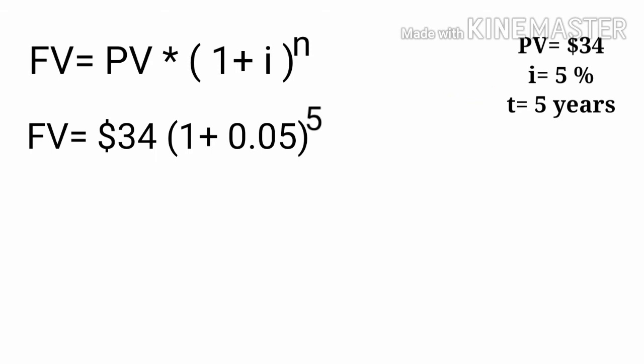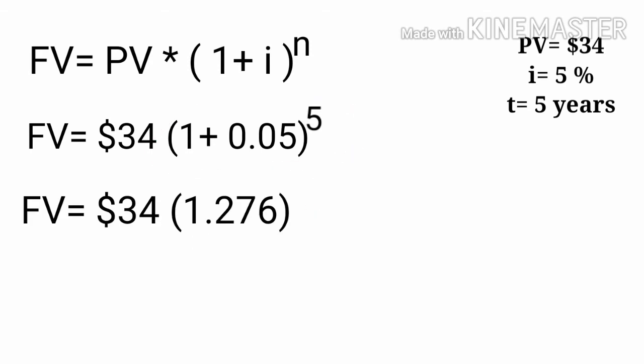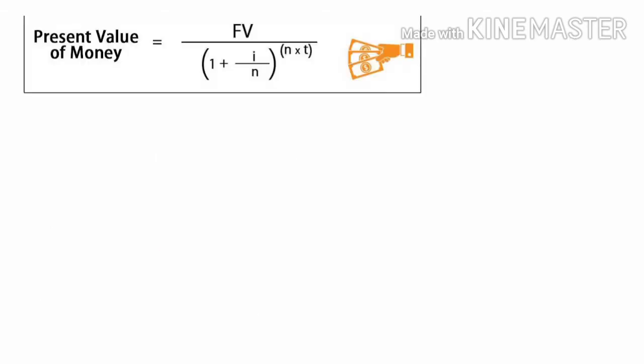The first thing you do is add 1 plus 0.05 to the power of 5, which equals 1.276, and then you multiply it by the $34, and the answer is $43.39. So that is the future value.